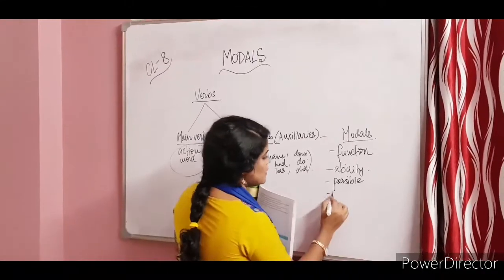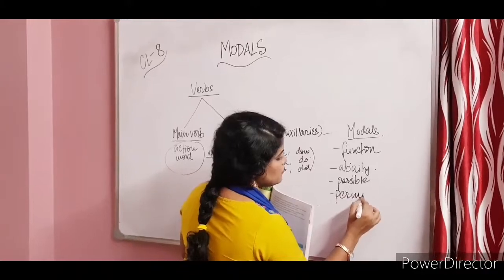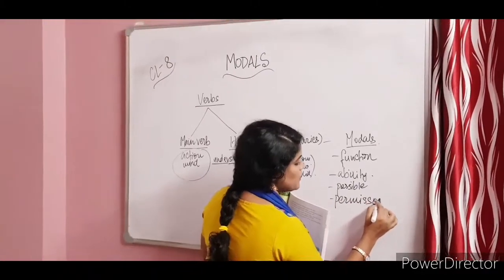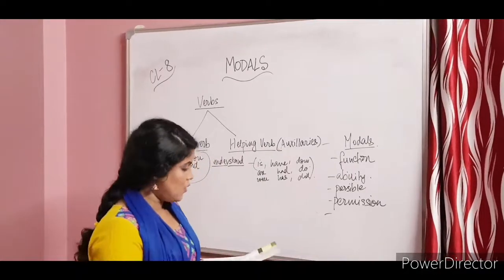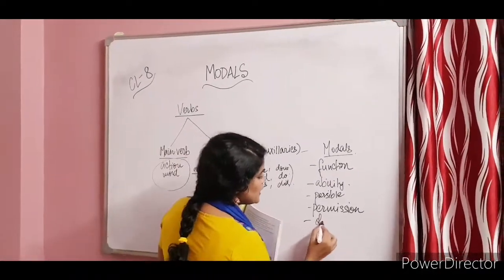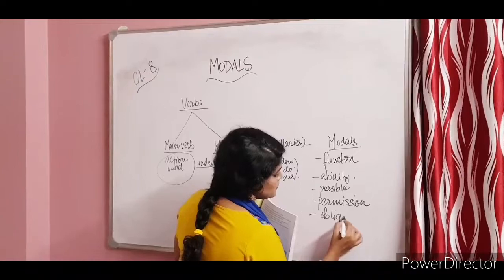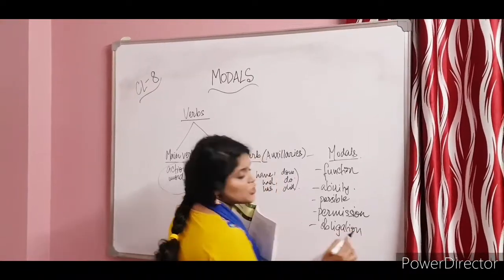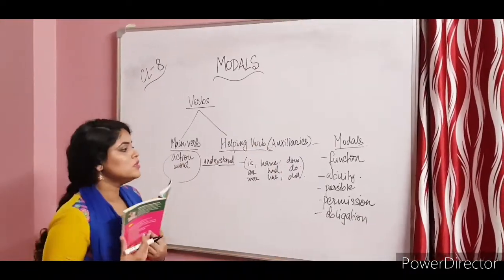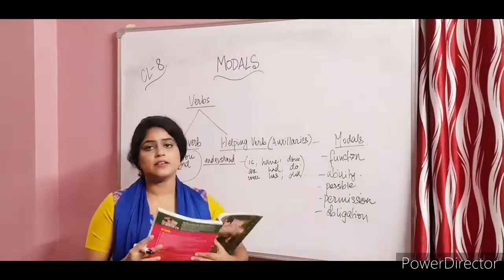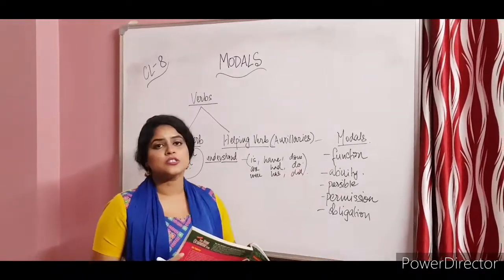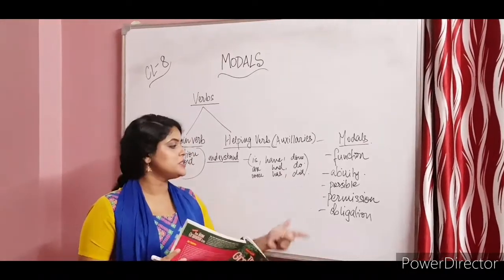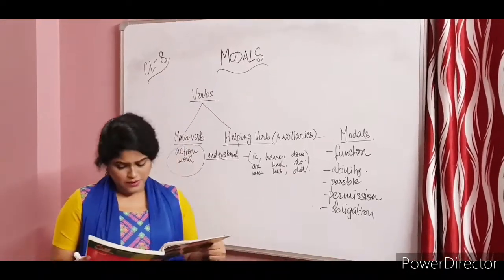Then there are ones for permission. When you have to ask for permission, you use those kinds of verbs. Or obligation, if you're obligated to do something, or something is like a duty to you, that is where you use those verbs in order to express these functions: ability, possibility, permission, and obligation.